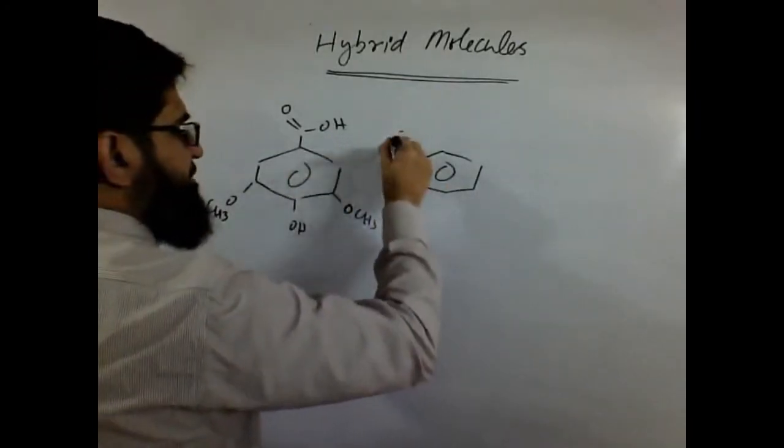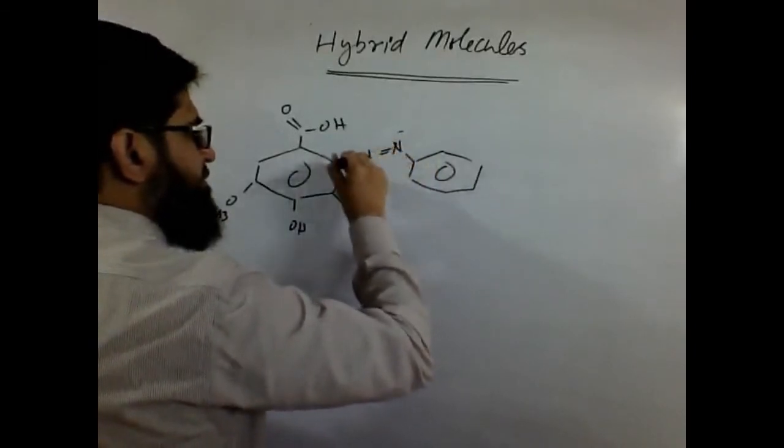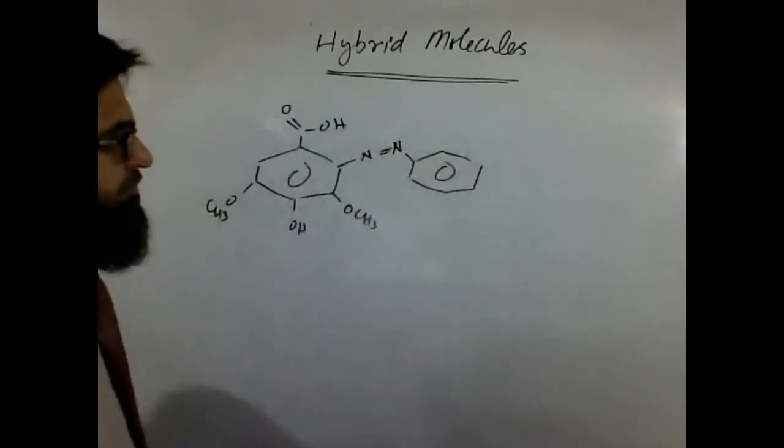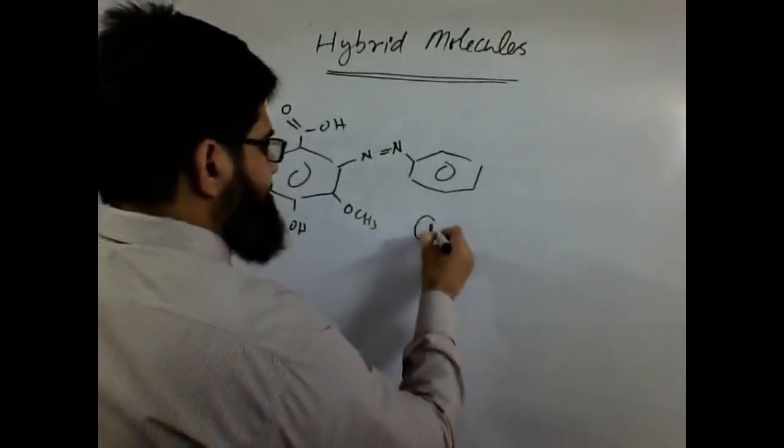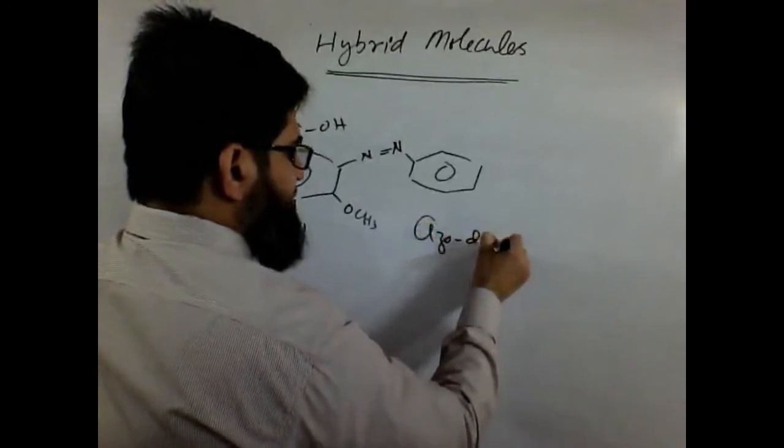So what happened then? They prepared this sort of azocolorant. Again, azocolorant.